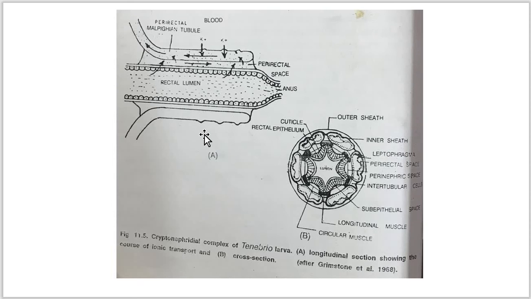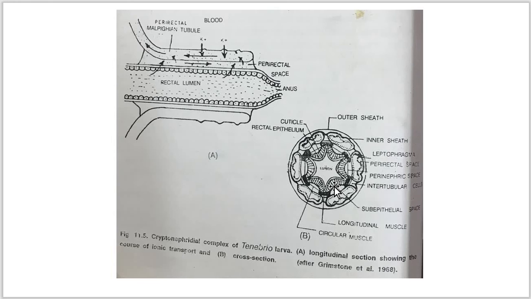The inner perinephric layer is interrupted by a group of specialized cells, and such cells are nothing but the leptophragma cells or leptophragmata cells. Such leptophragmata consist of a thin wall between the hemocoel and the interior of the enclosed ends of